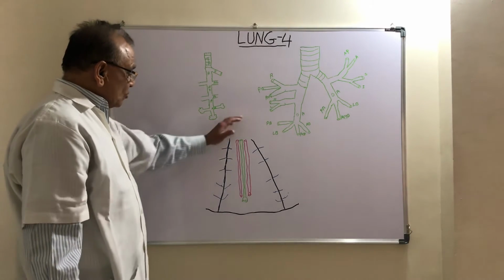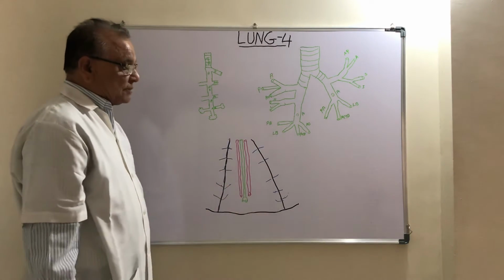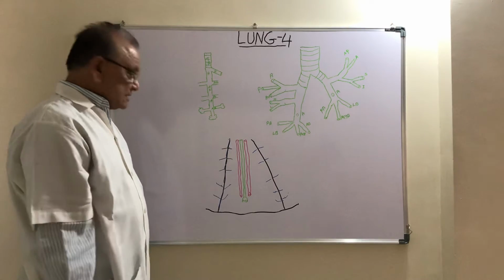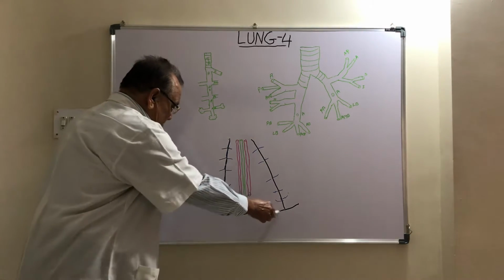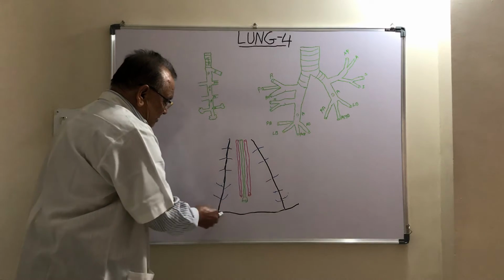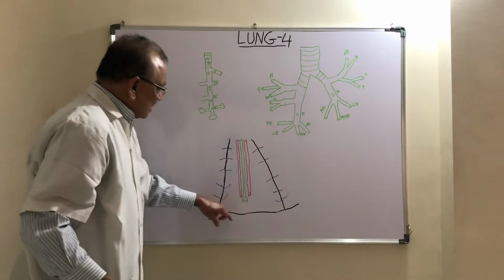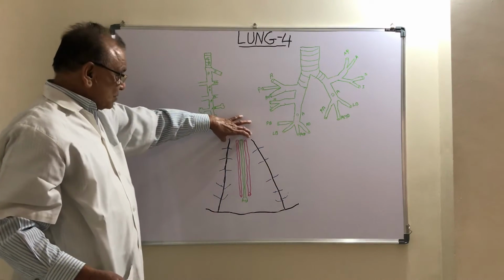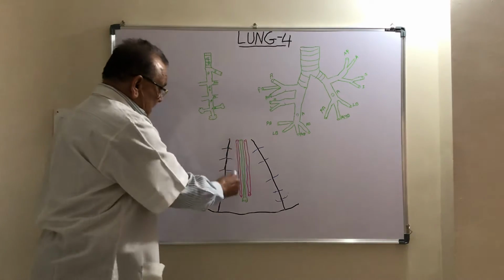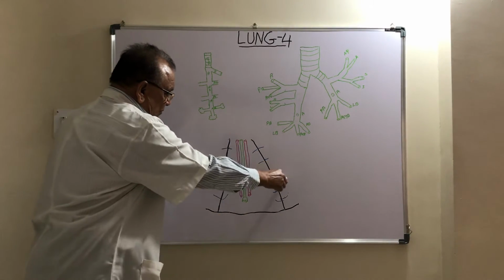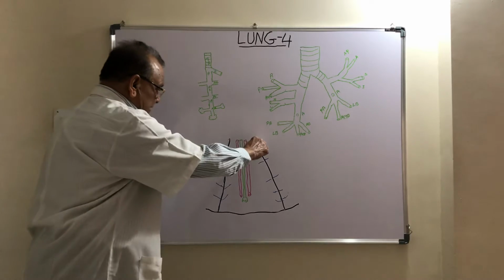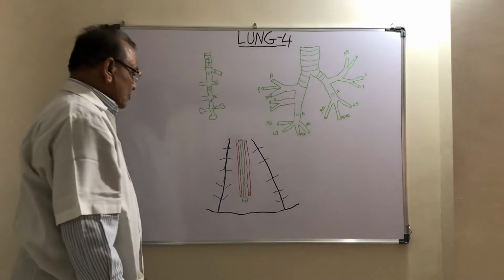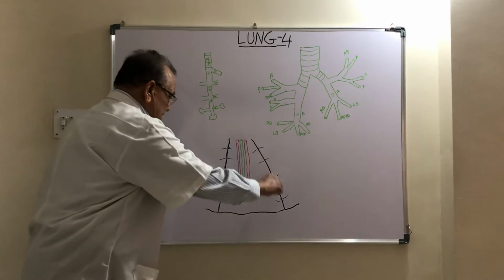Again, the bronchopulmonary segment is pyramidal in shape. The base is directed toward the surface of the lung. The apex is directed toward the root of the lung. The bronchopulmonary segment is separated from the adjoining bronchopulmonary segment by a connective tissue septum. It is called the intersegmental septum.